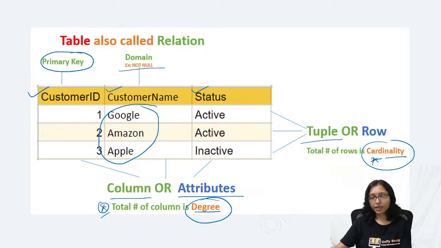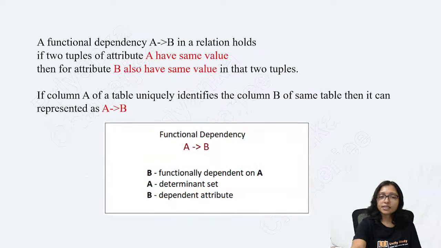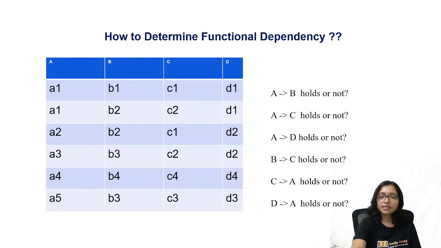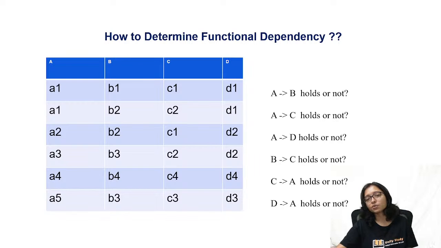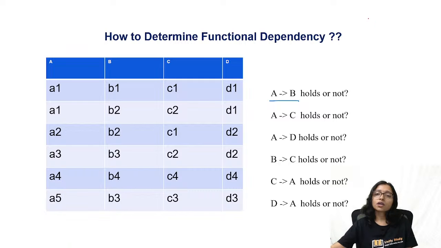Okay. Yes, whenever you are coming to functional dependency, I will tell you the very easy things, and after that you will never be confused about functional dependency. How to identify the dependency like this: A implies B holds or not. How to identify? Think like that. Here is roll number 1. Here is the roll number 1. And here is the name.